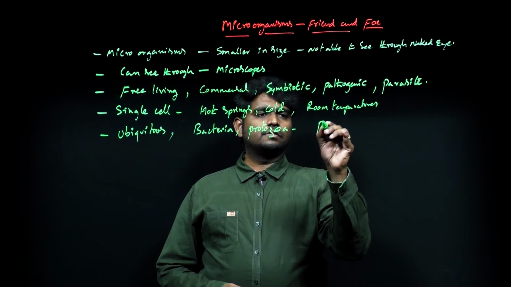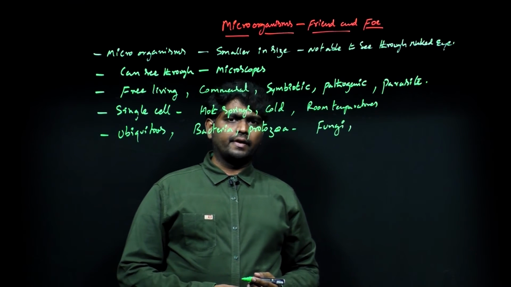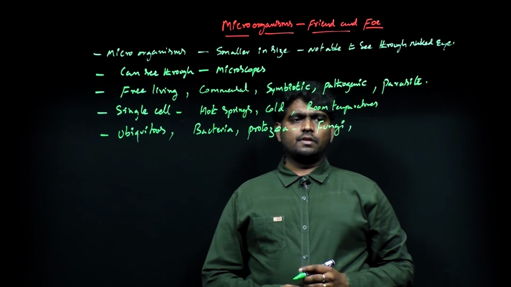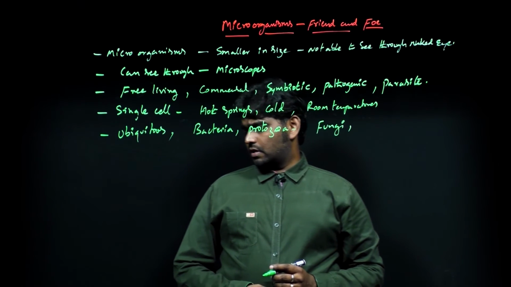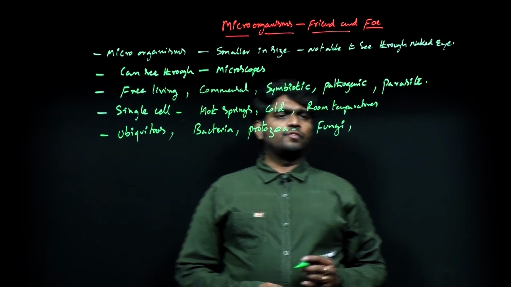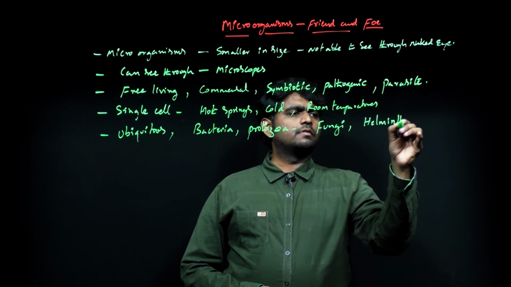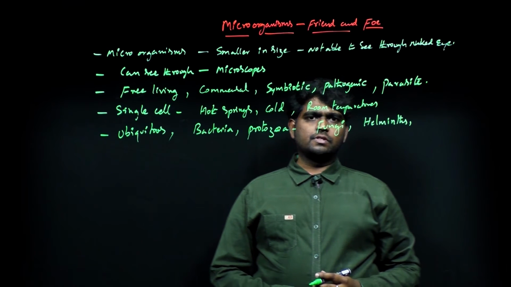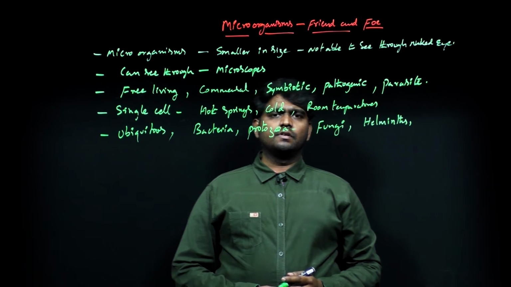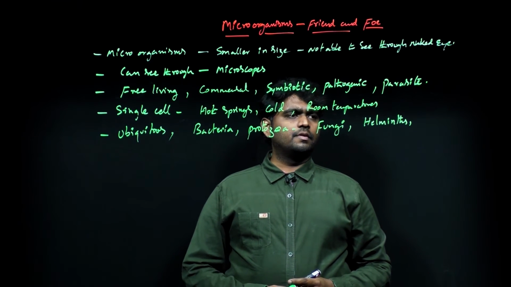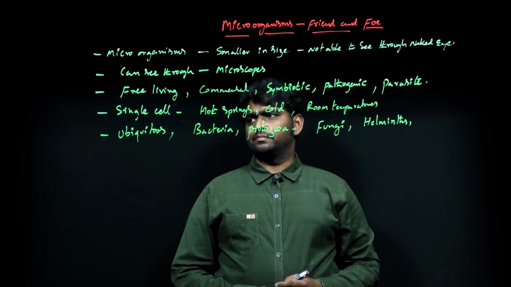That is fungi, with multicellular elongated structures with mycelium, molds, and there are some single cell ones also, which are yeast. Next, helminths are also there. These helminths are multicellular parasites, also involved as pathogens or commensals.